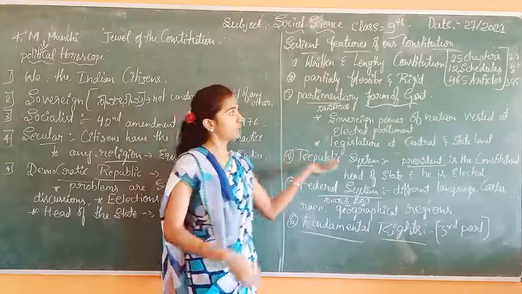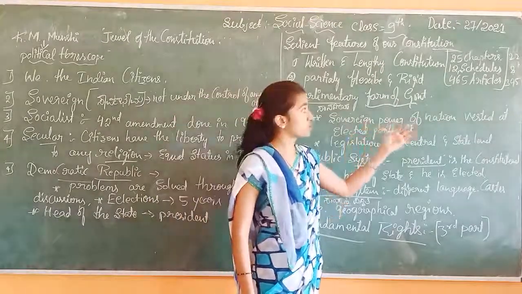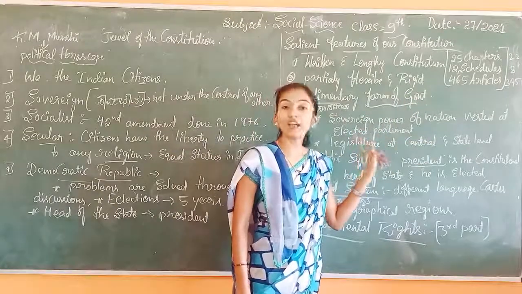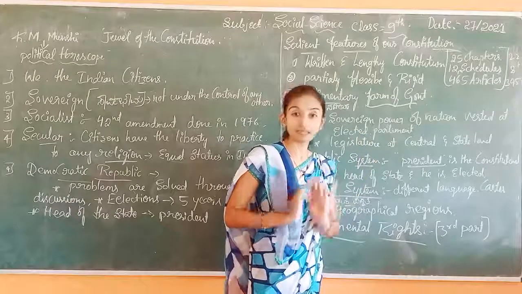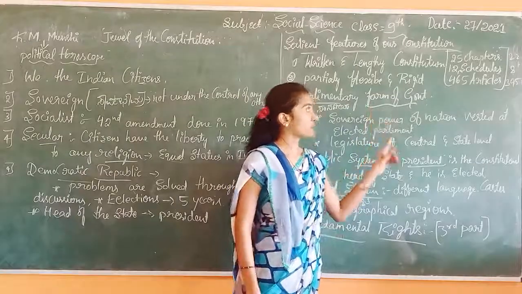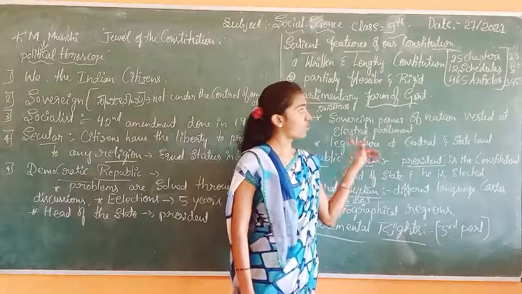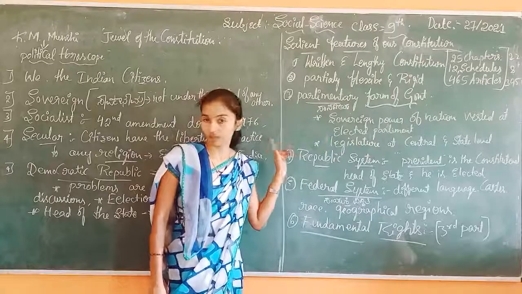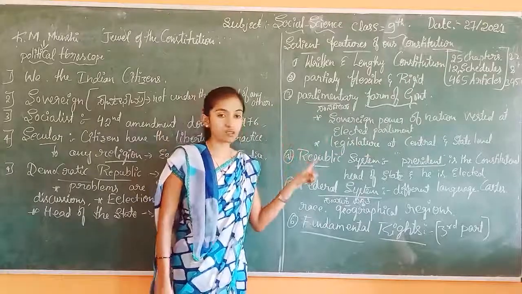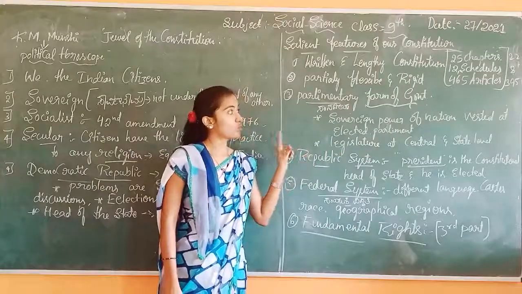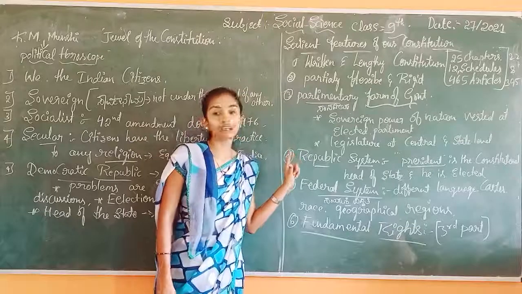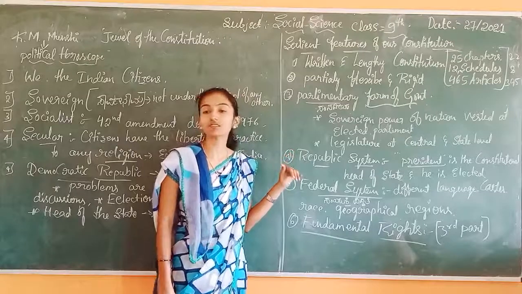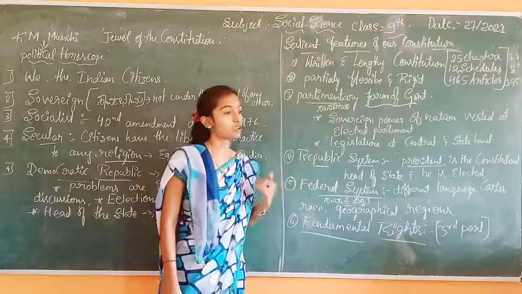Is it right? In the old constitution, there were 22 chapters, 8 schedules, and 395 articles. At present there are 25 chapters, 12 schedules and 465 articles in the constitution. ನಮ್ಮ ಸಂವಿಧಾನವು 25 chapters, 12 schedules, 465 ಆರ್ಟಿಕಲ್ಸ್ ಭಾಗಗಳನ್ನು ಹೊಂದಿದೆ. So for that reason our constitution is called a written and lengthy constitution.